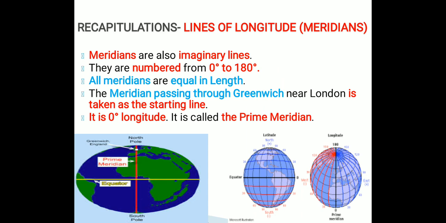The meridian passing through Greenwich near London is taken as a starting point for making the lines of longitude. So it is 0 degree longitude. It is called the prime meridian. We are taking Greenwich as the starting line, marking it as 0 degree longitude, and this line, which we mark from Greenwich towards the south, is called the prime meridian.